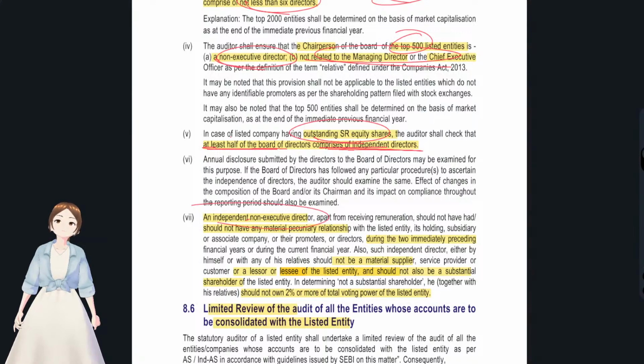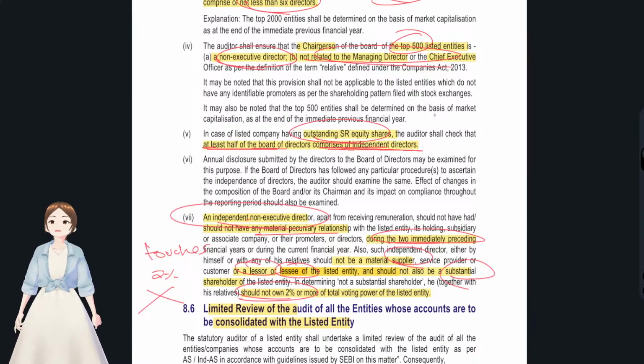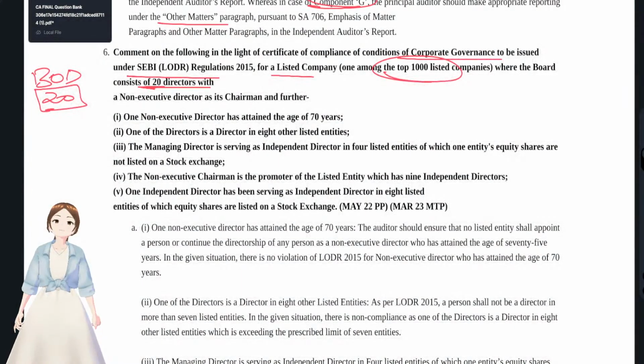And an independent non-executive director should not have any material pecuniary relationship for the previous 2 years, the same qualities of an independent director. He should not be a lessor, he should not be a lessee, he should not be a material supplier, all the same points that were there in the eligibility of the independent director. And he should not be a substantial shareholder, that is, he should not own 2% or more. If it touches 2%, then he is not eligible to be appointed as independent non-executive director or independent director. Okay, that's it with regard to the board composition. We have learnt all the points with regard to how a board has to be constituted.